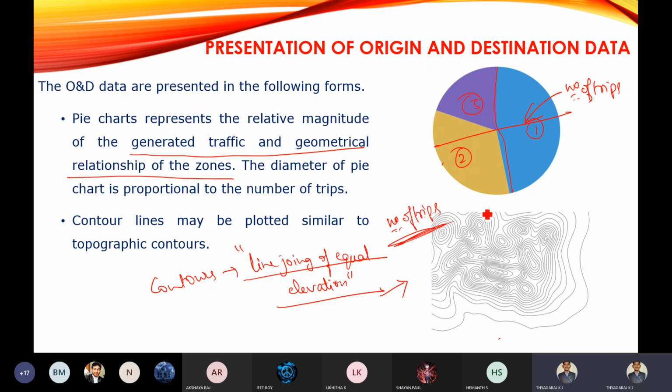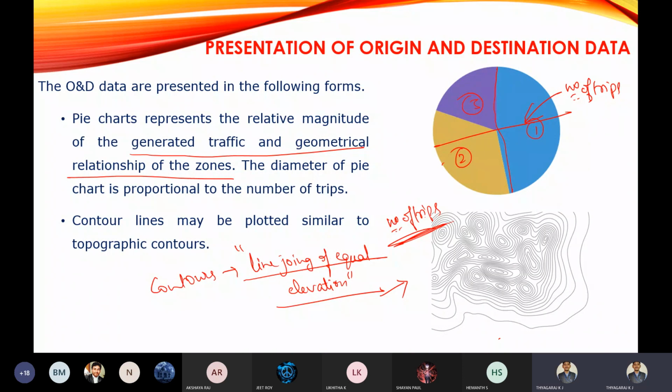Is it clear? So the origin and destination data will be represented in 4 forms. One is the tabular form indicating the zones and number of trips. The second one is the desired line, the line connecting the origin and destination, whose width indicates the number of trips. The third one is a pie chart, whose diameter indicates the number of trips. The fourth one is contour lines, similar to topographic contours, connecting the traffic of equal flow, or lines joining equal elevation.